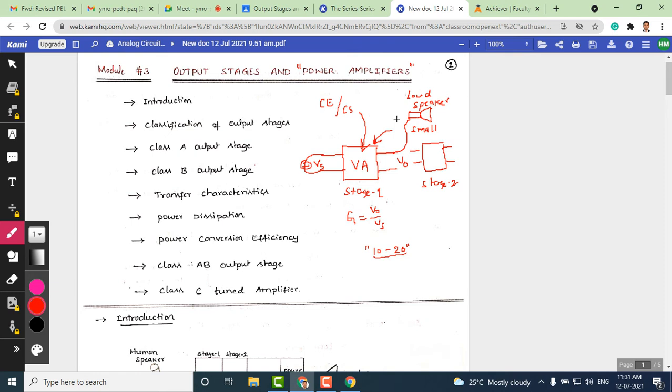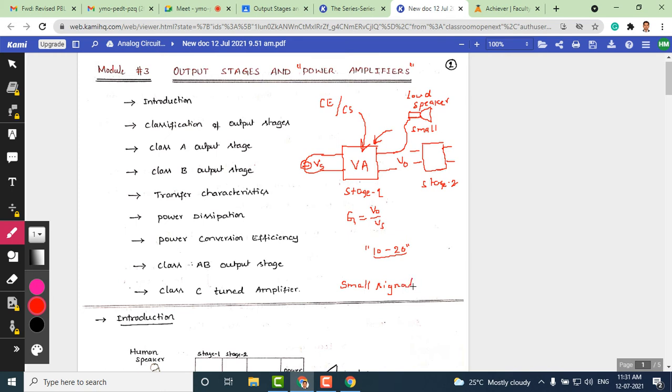With this background, let me discuss the various topics in this chapter. First, we'll start with an introduction explaining the importance of the small signal amplifier and the power amplifier. Why do we need a small signal amplifier? Amplifiers can be classified into two types. One is a small signal amplifier.